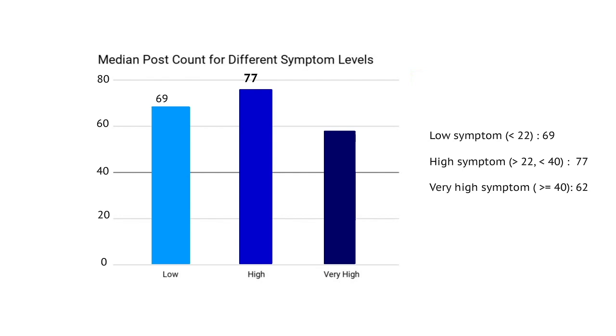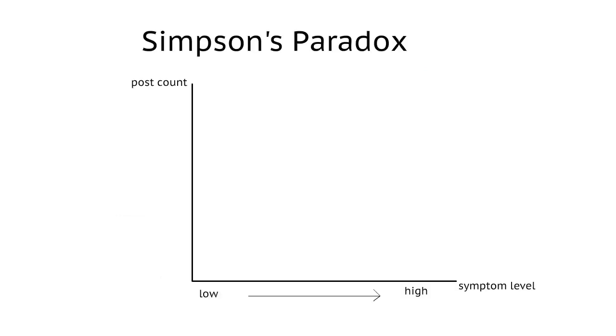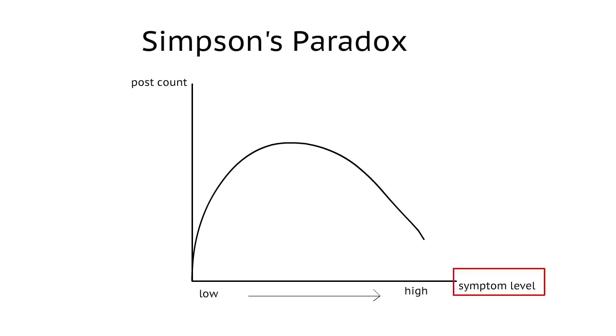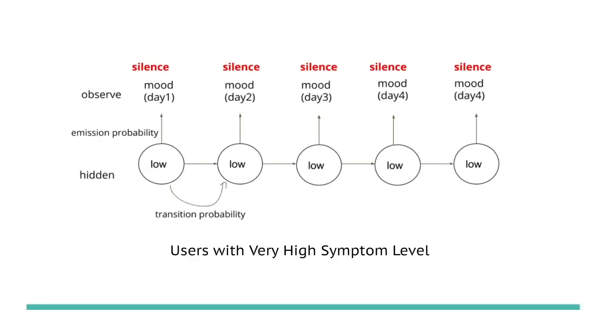This is what we call the Simpson's paradox. The Simpson's paradox means the association of the same two variables can be different after controlling one or more other variables. In here, the control variable should be the symptom level. In this case, the model keeps estimating low symptom states for people with very high symptoms.